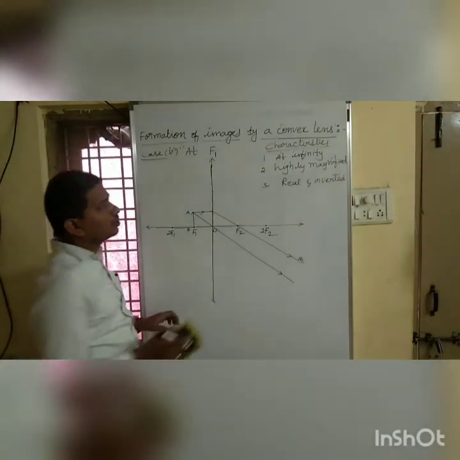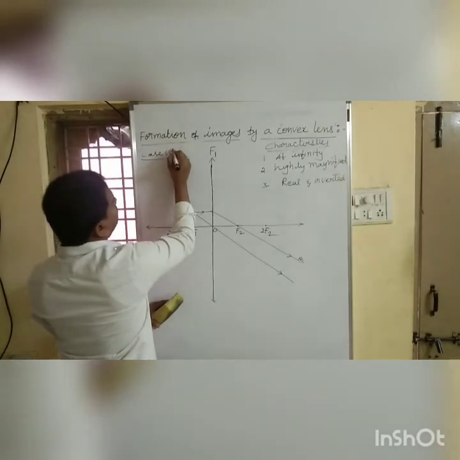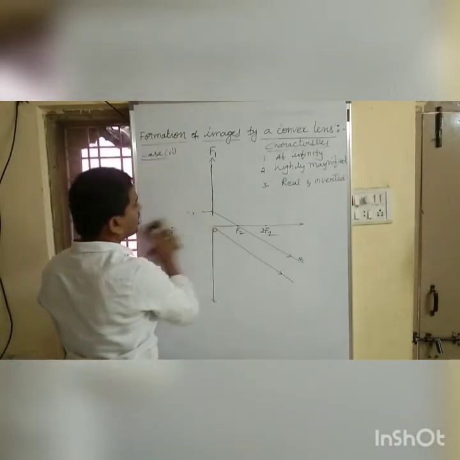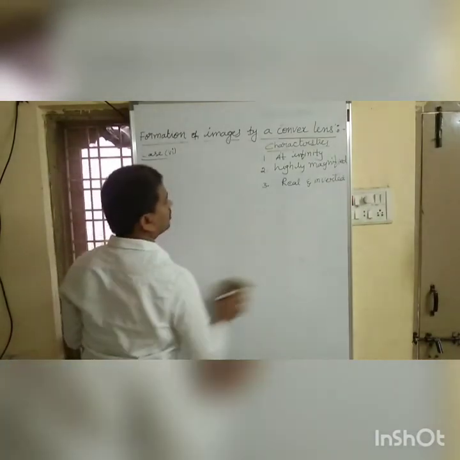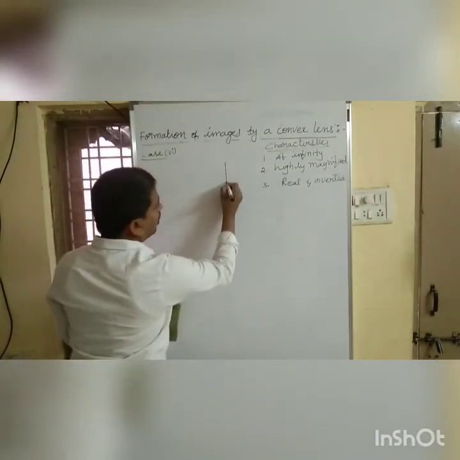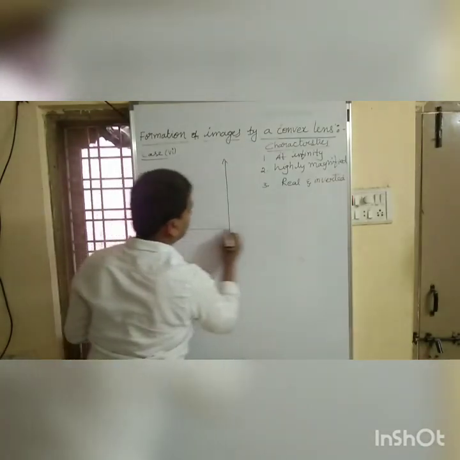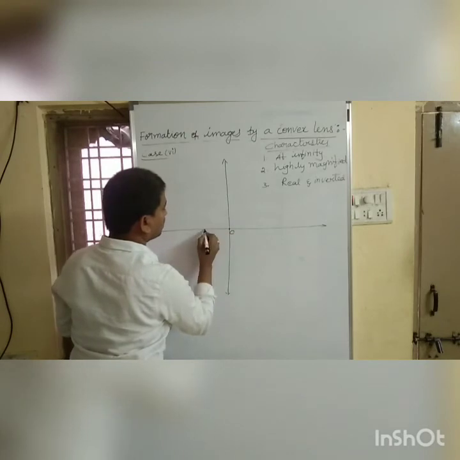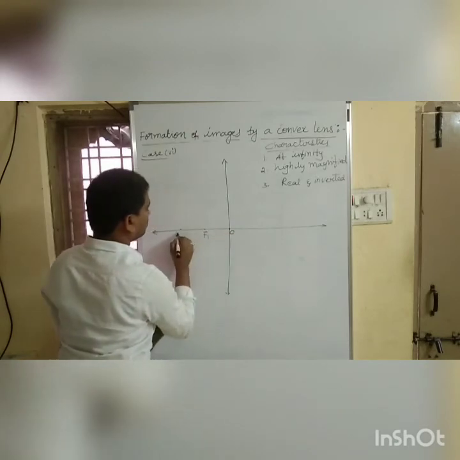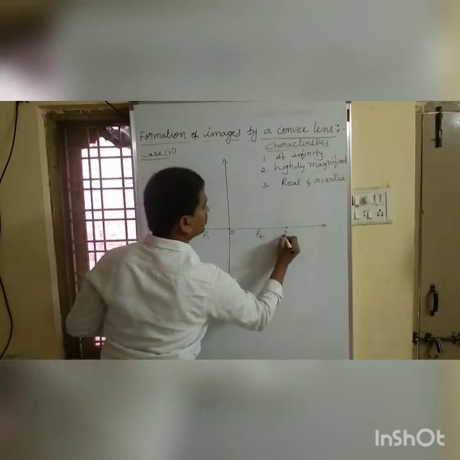And coming to the last case, optic center, focus, 2f1, f2, 2f2.